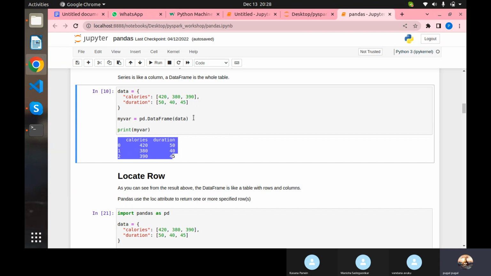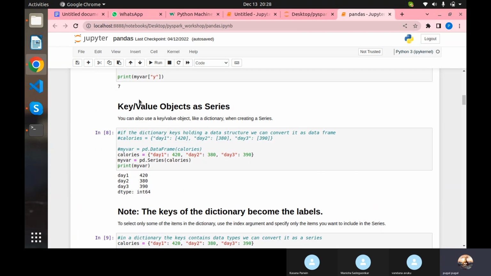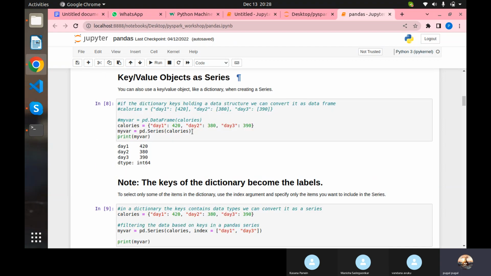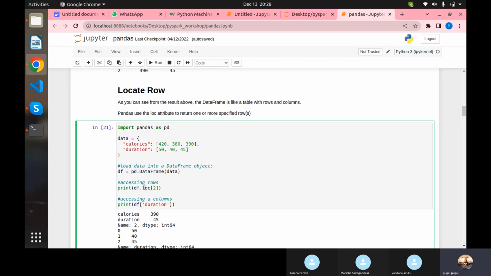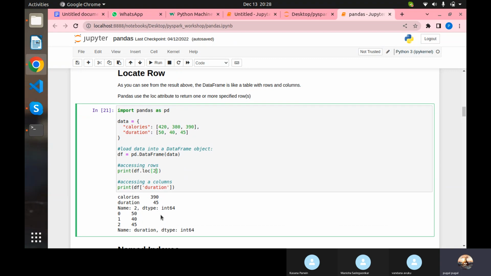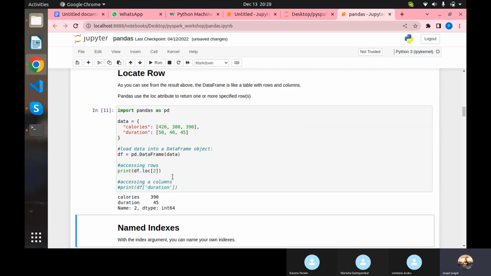And locate row. That already we have seen: locating a row, we pass the label of the row and it is returned in the result. Instead of that, we can call something called loc, and if you pass the row number it will return the result. Let me comment this, and if I run this, here calories is 390, duration 45.